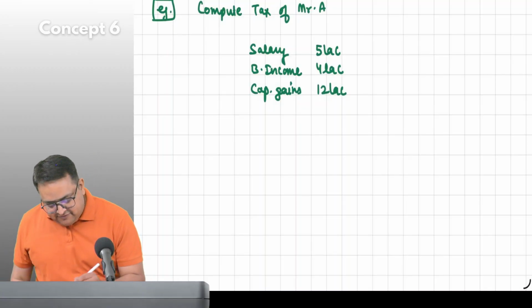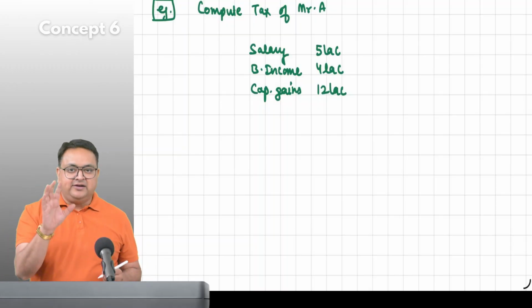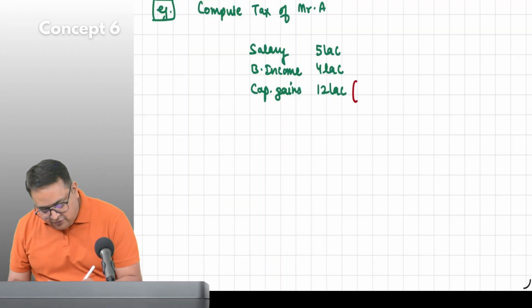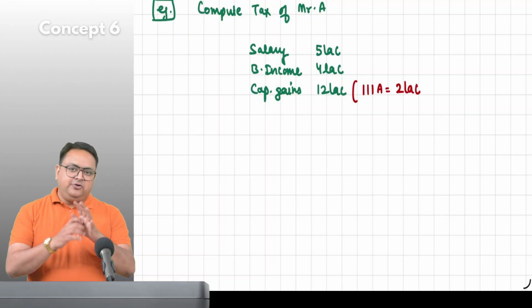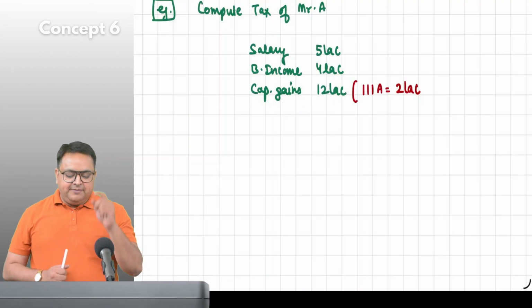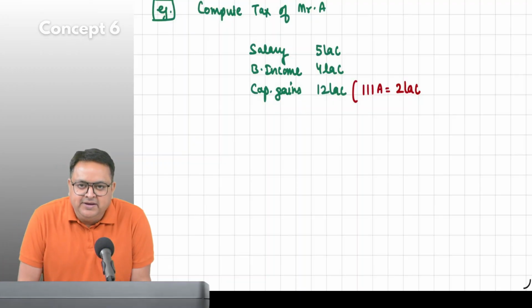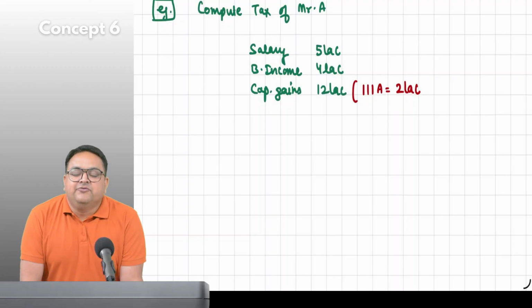Now I will speak in terms of section numbers and you will get it added. Out of this 12 lakh that this guy earned, 111A was 2 lakh. Can you tell me how he has earned this 2 lakh? By selling short-term equity shares. Very good.